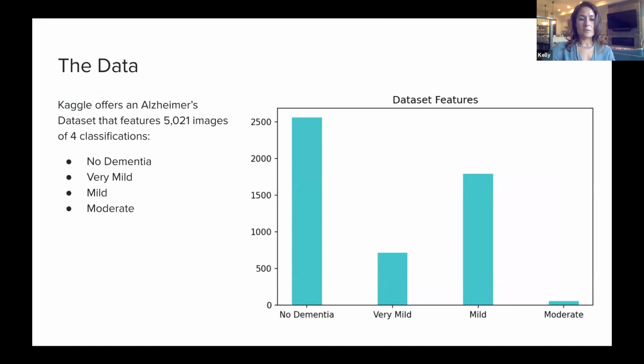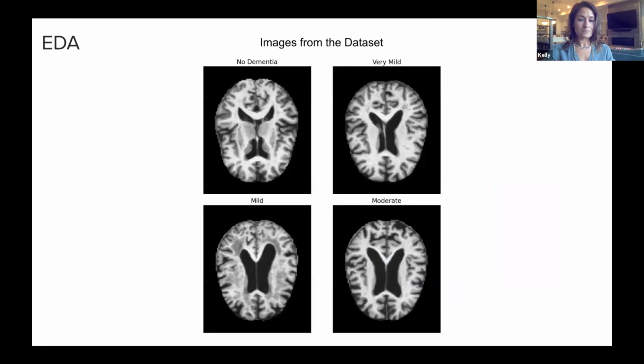I received my data from Kaggle. They offer an Alzheimer's image data set that features over 5,000 images of four classifications: no dementia, very mild, moderate, and mild. Now, as you can see with the graph on the right, there is a severe class imbalance. Looking at the raw data, there are a couple key differences that I want to point out to you. The first being that a noticeable butterfly shape becomes more pronounced as the stage becomes more severe. Second, being that there is atrophy in the gray matter on the exterior of the brain.